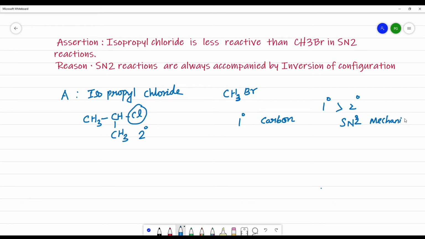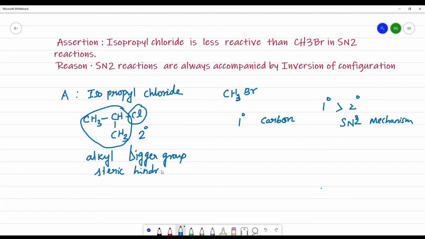but the isopropyl group, this alkyl group, is a bigger group. So what happens? Due to steric hindrance, this isopropyl chloride is less reactive compared to methyl bromide, that is the primary alkyl halide. So isopropyl chloride being less reactive is the correct statement.